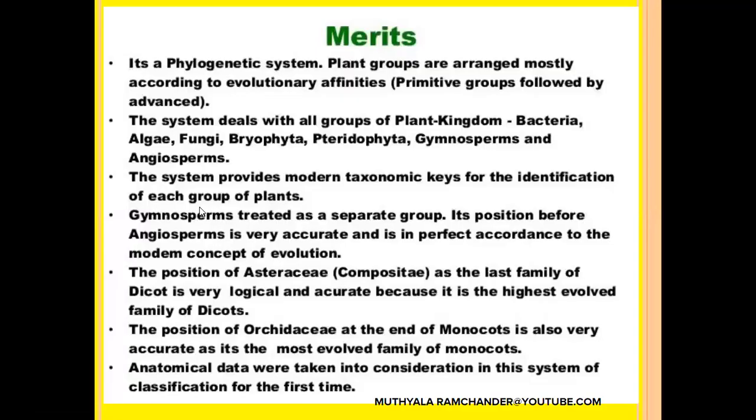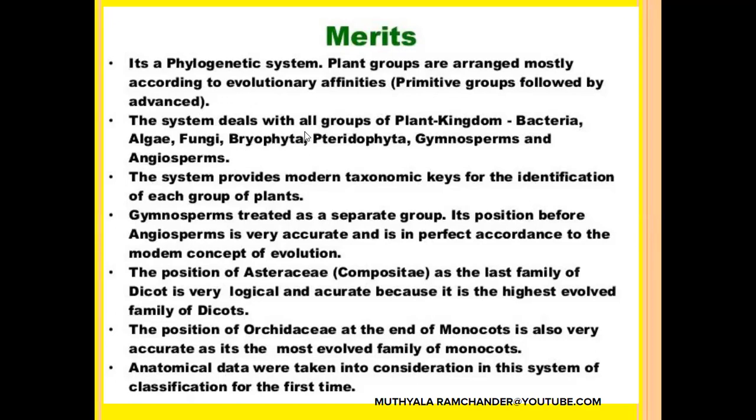See some merits of this Engler and Prantl classification. It is a phylogenetic system. The plant groups are arranged mostly according to their evolutionary affinities. Primitive groups are followed by advanced plants.